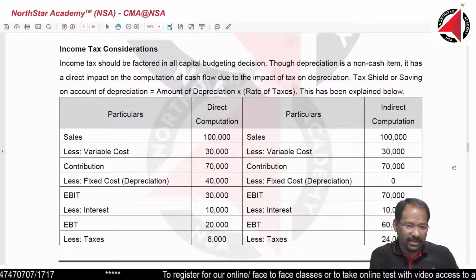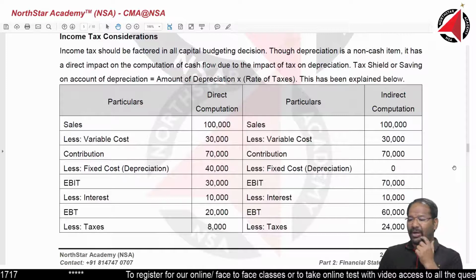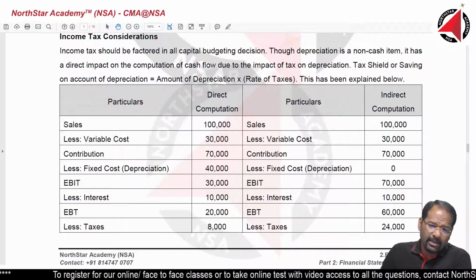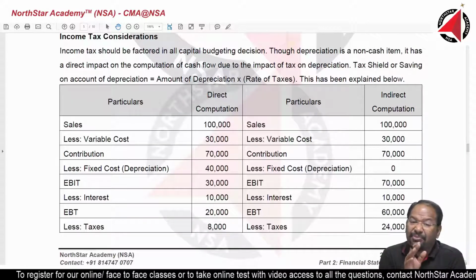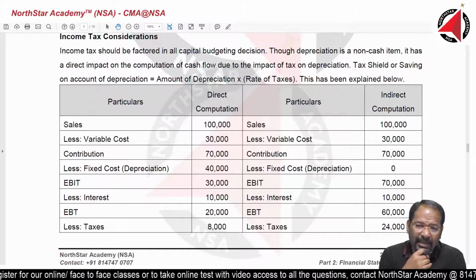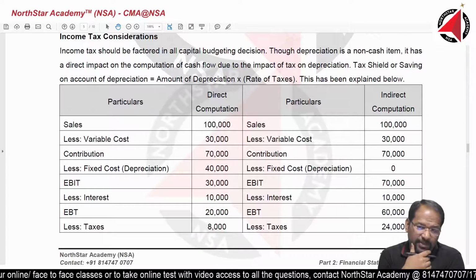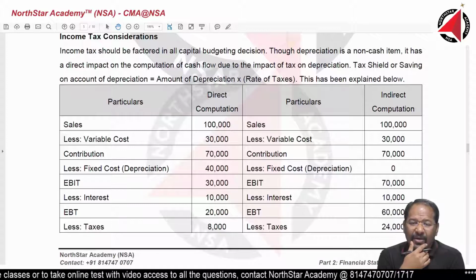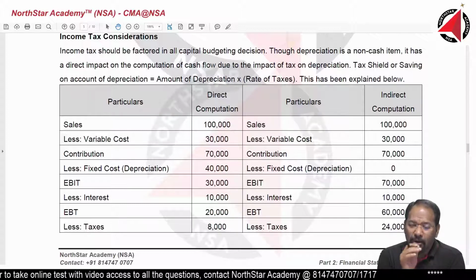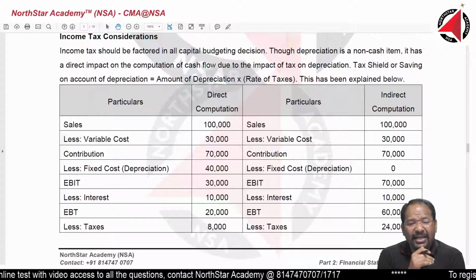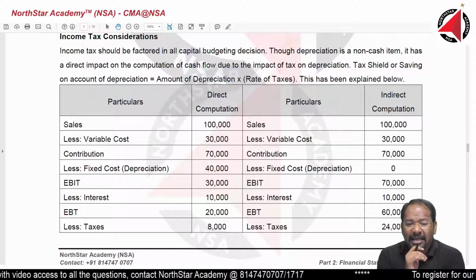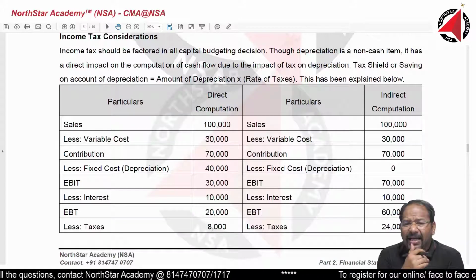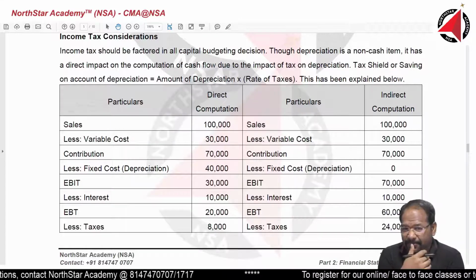Income tax consideration. This is important. I have given a format here because I see a lot of confusion in this area. You need to remember that income tax plays a very important role in decision making and in the analysis of a capital project. Income taxes will be there in every capital budgeting decision, and the impact of income tax must be factored into your analysis. Otherwise, your entire analysis is going to be unrealistic.